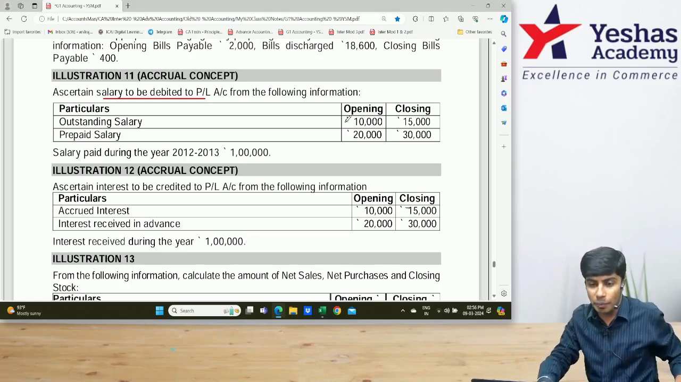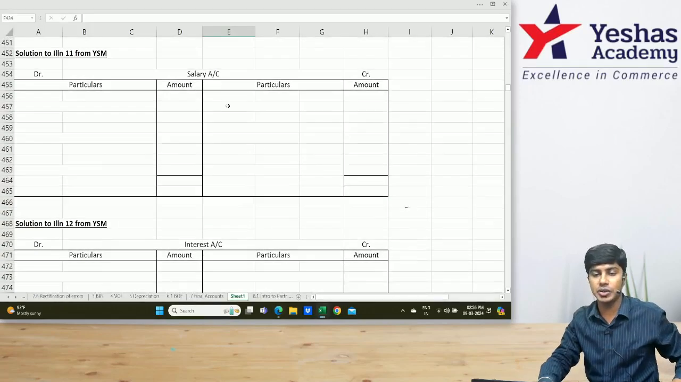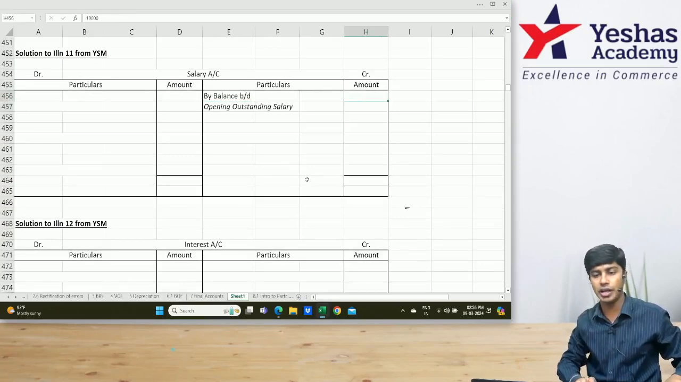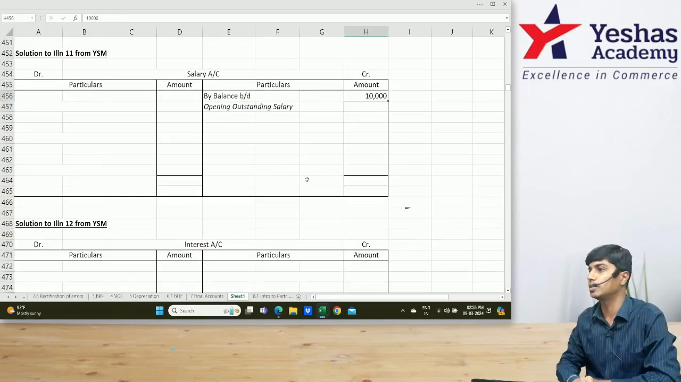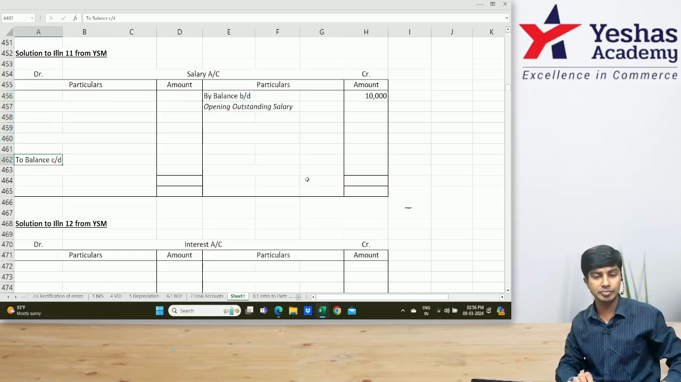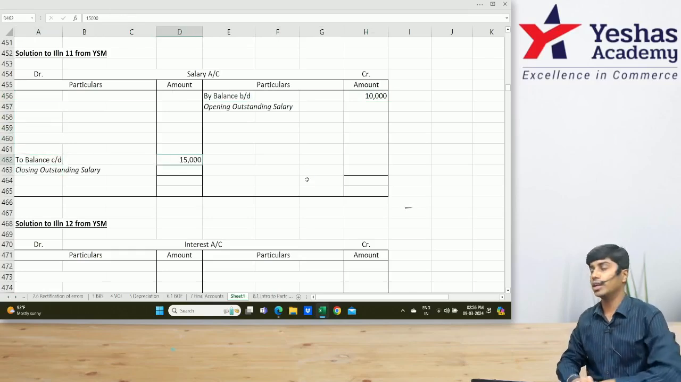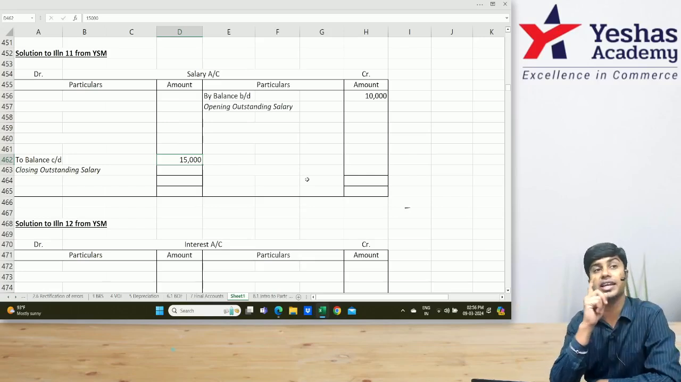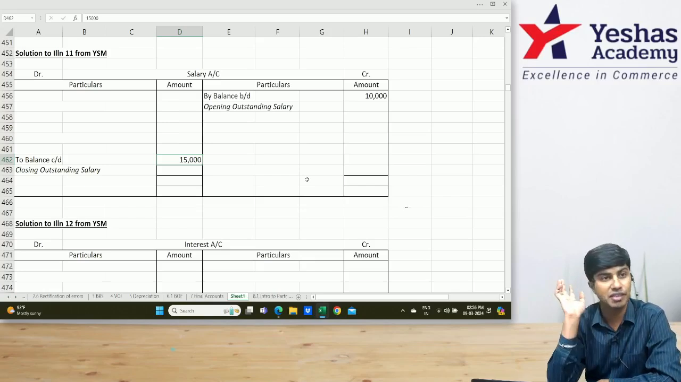Now, opening liability, where do we write? Credit side. Come on, start writing in your salary account. We'll write here by balance brought down, opening outstanding salary 10,000. And we have the closing outstanding salary. How much is our closing outstanding salary? 15,000. Opening outstanding salary is a liability, 10,000. Closing outstanding salary is a liability, closing balance on the debit side, 15,000.